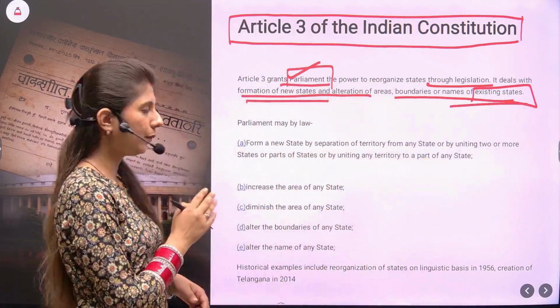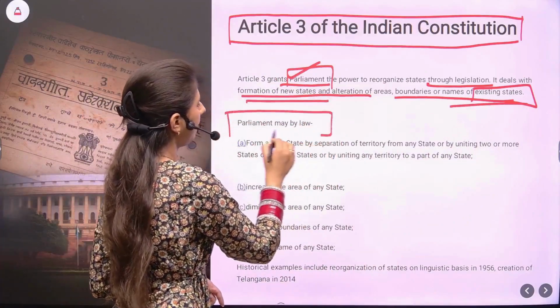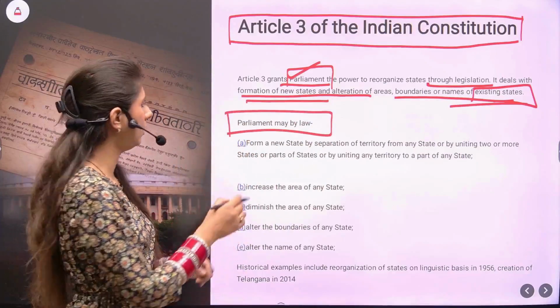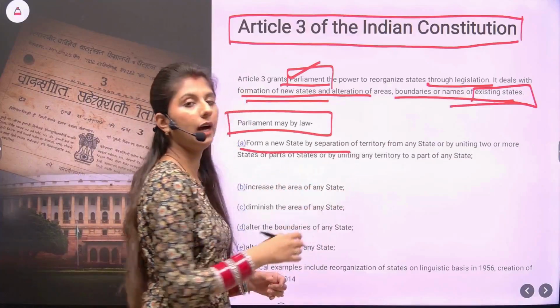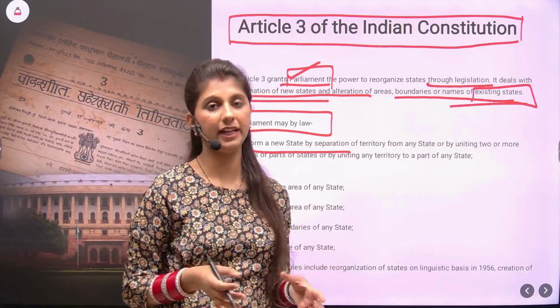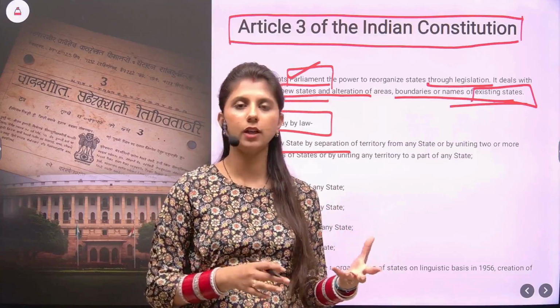If we go word by word, what is this power all about? Parliament may by law. What all things can it do? First, form a new state. How? It can separate a territory from any state. It can merge any two states. It can even merge a part of a state with a UT.